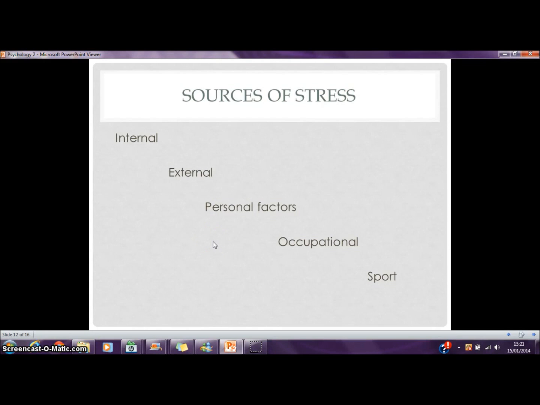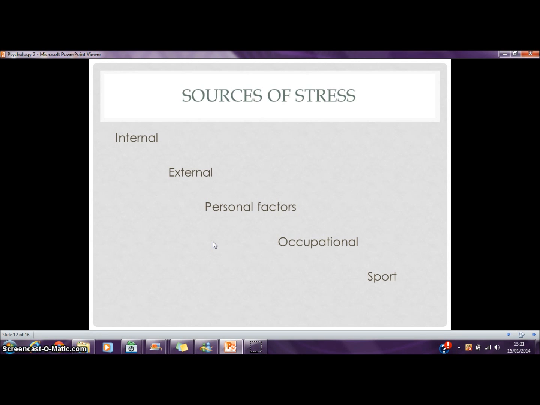These factors can increase anxiety or cause lack of sleep. External. This is where the cause of stress is from the environment. It can be caused by many factors, including the weather and the crowd. Personal factors. This form of stress can be caused by the people that we are close to, such as parents, children, or partners. It can also be caused by personal factors such as money.